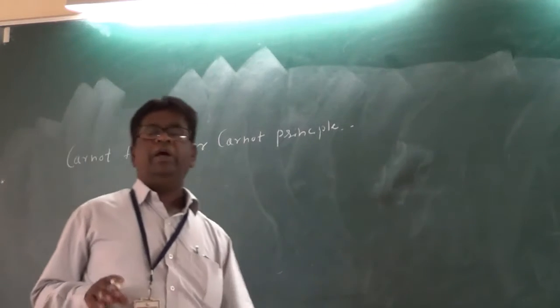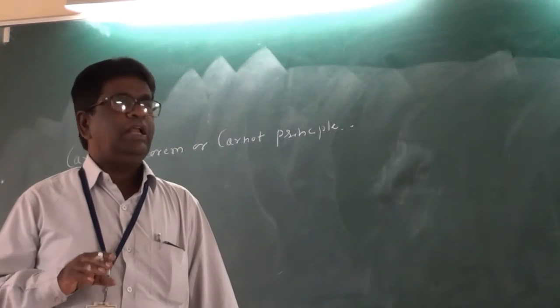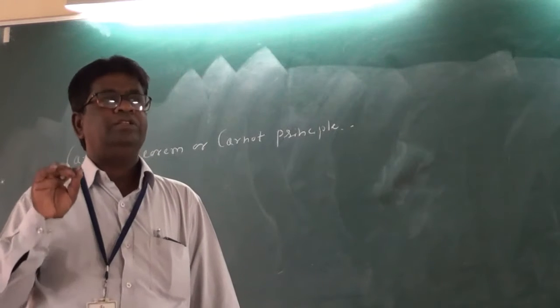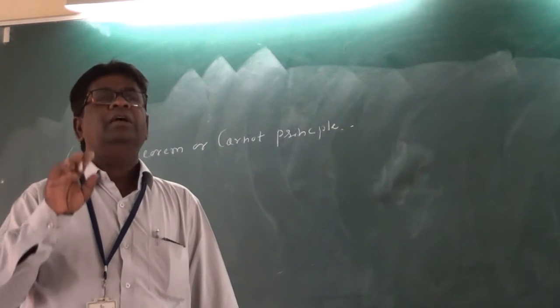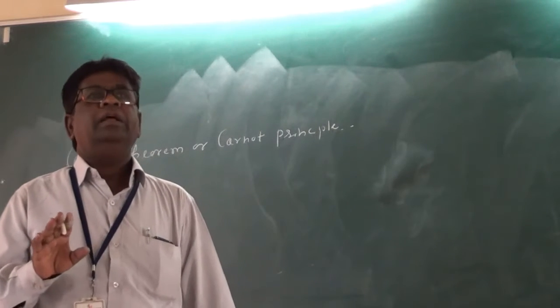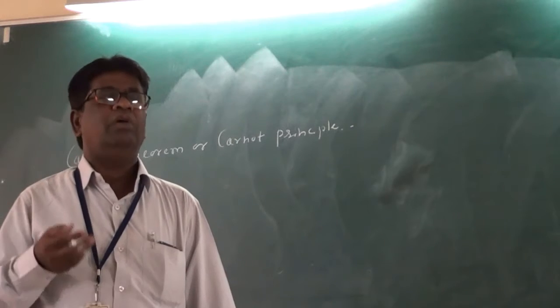I also explained earlier that suppose a condition is given where an inventor developed an engine and claims that his engine works between these 2 temperature limits and will produce this much amount of energy or work.